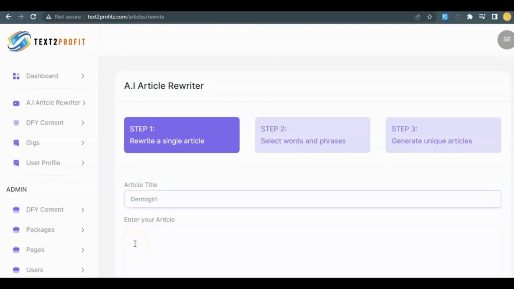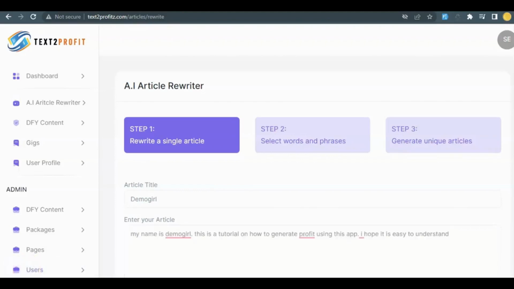So here in this enter your article space is where you're going to be inputting your article. You can copy an article from wherever and just paste it in this space over here. But for the purpose of this tutorial, we will be creating the article. Just go ahead. So for the purpose of this tutorial, this is the text we're going with. It says, my name is Demago, and this is a tutorial on how to generate profit using this app. I hope it's easy to understand.